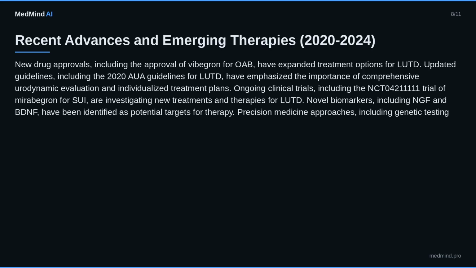Novel biomarkers, including NGF and BDNF, have been identified as potential targets for therapy. Precision medicine approaches, including genetic testing and personalized treatment plans, are being explored in LUTD.